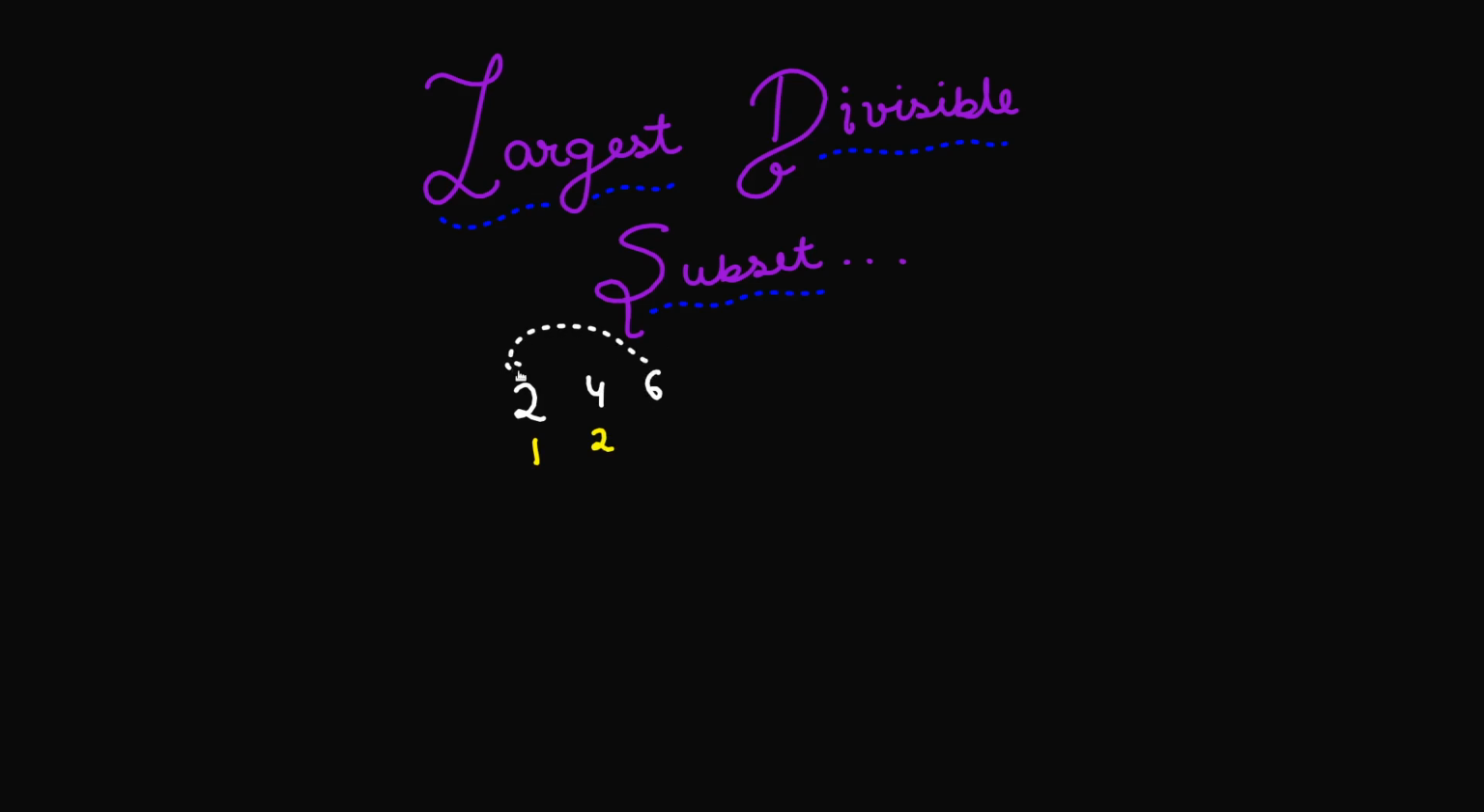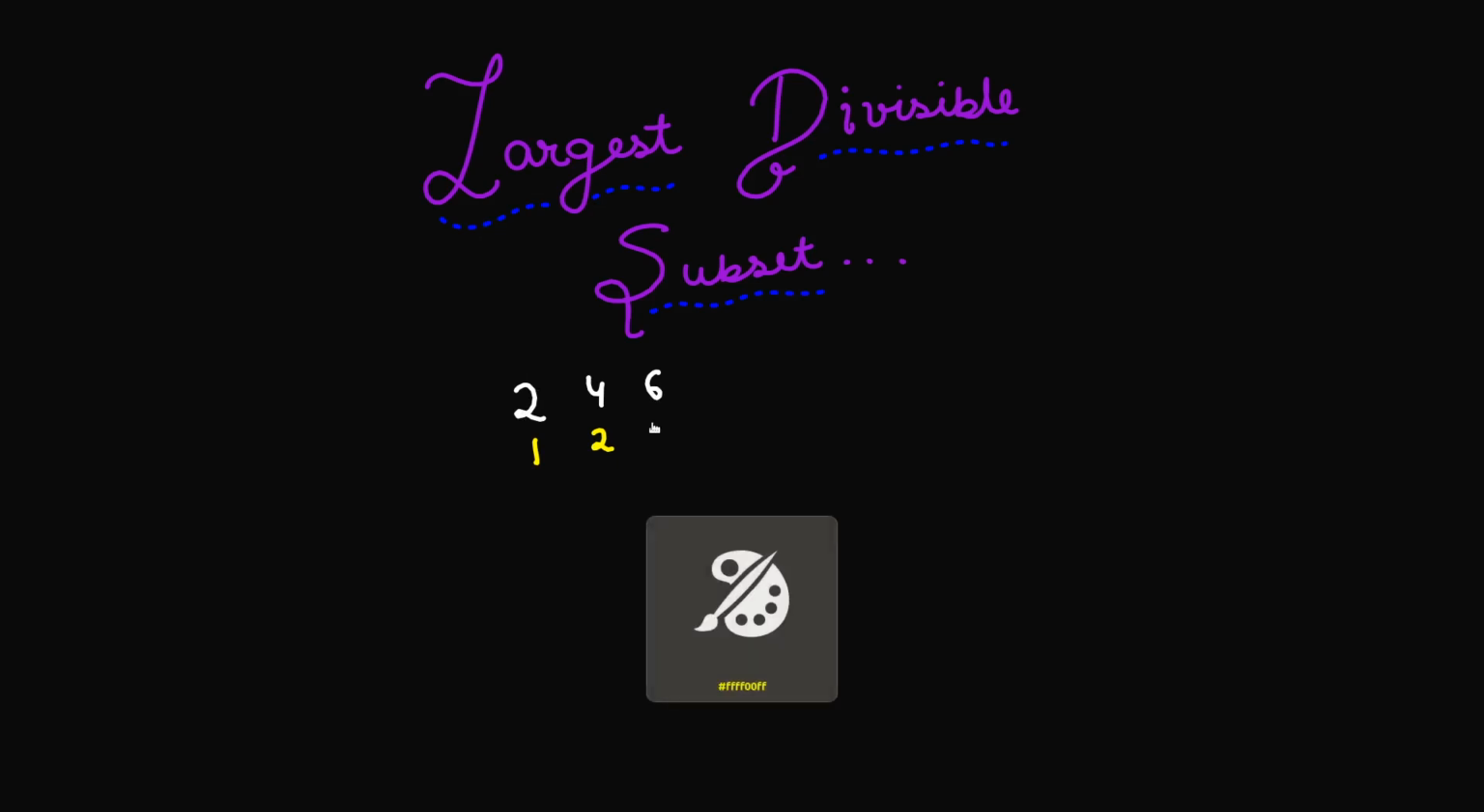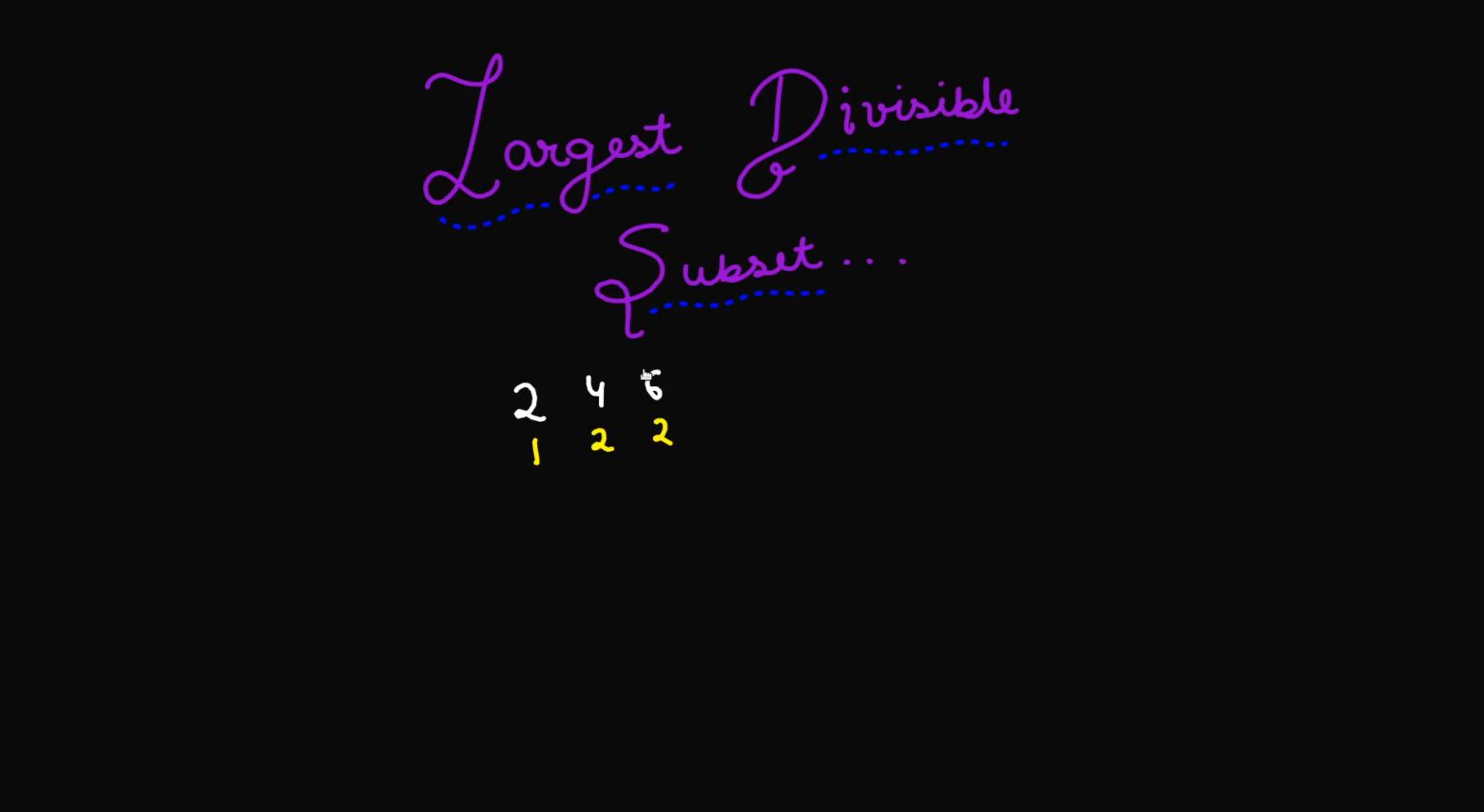But can we put 6 along with the 2? Yes, 2 definitely divides 6. So if we have a subset of 2 comma 6, in that subset 2 is the number which divides 6, and that's a valid subset. That will give us a subset size of again 2, because one number can be 2 and the other number can be 6.